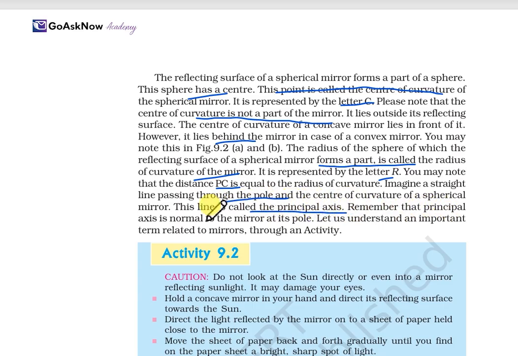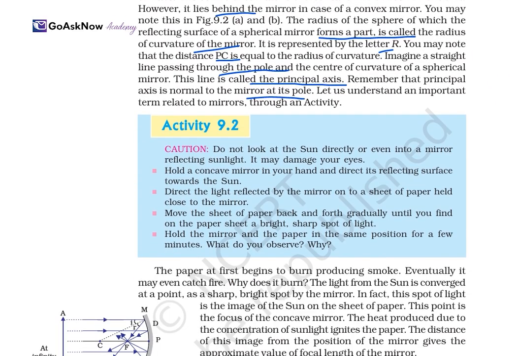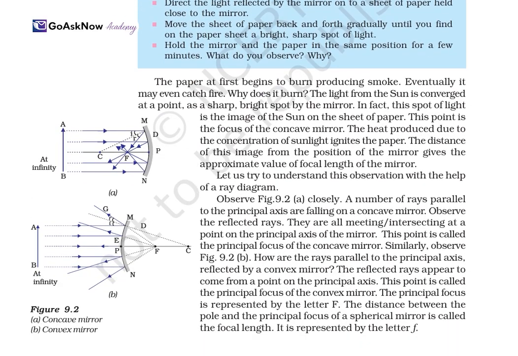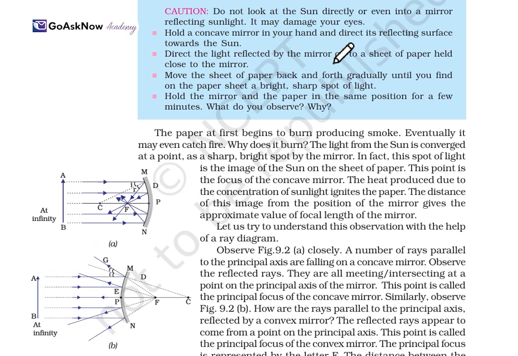Also remember that the principal axis is normal to the mirror at the pole. Let us understand these important terms of the mirror through an activity, from which you will also get to know what the principal axis, radius of curvature and so on are. So now this is a diagram. Here P is the pole, C is the center of curvature, F is the focus, and the angle made here is the angle of incidence I, and R is the angle of reflection.